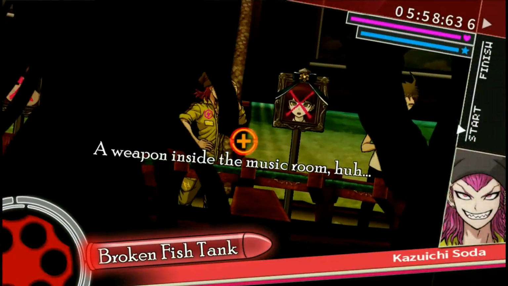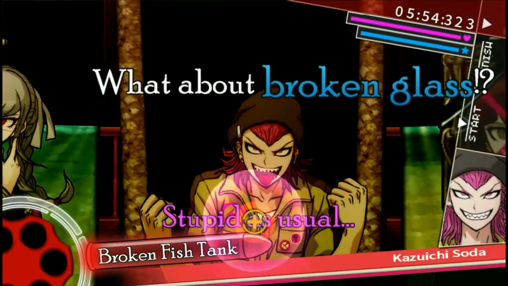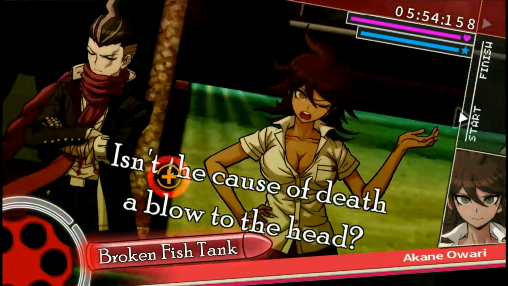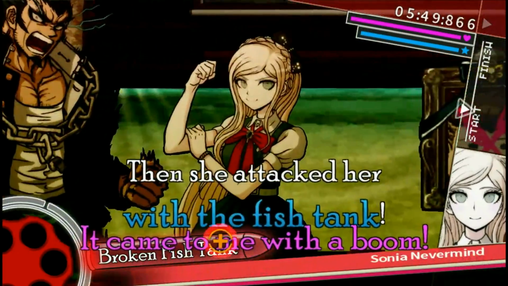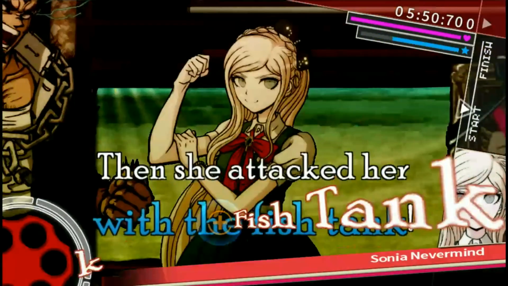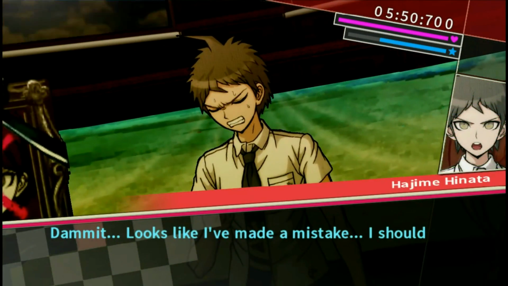A weapon inside the music room, huh? I mean, what about broken glass? Isn't the cause of death a blow to the head? Yeah. Then she attacked her with the fish tank. No, that's not right. Damn it!